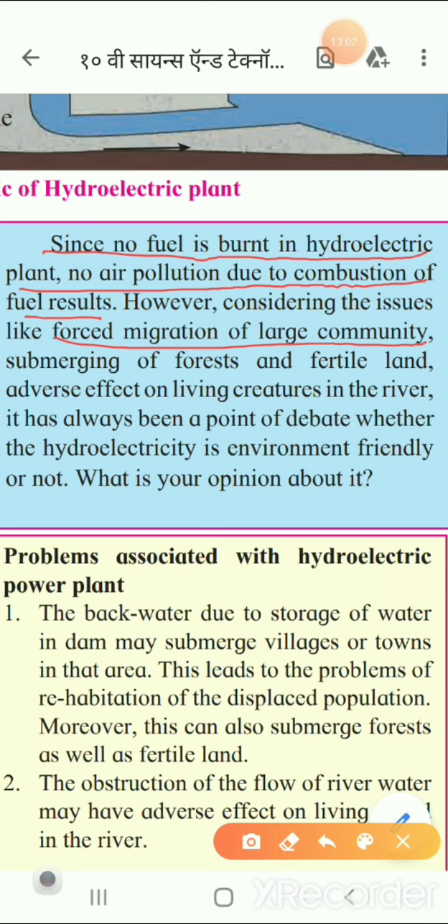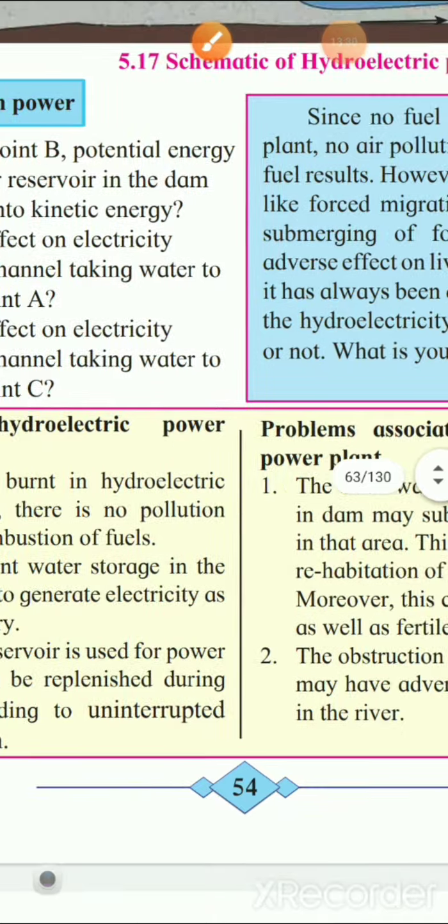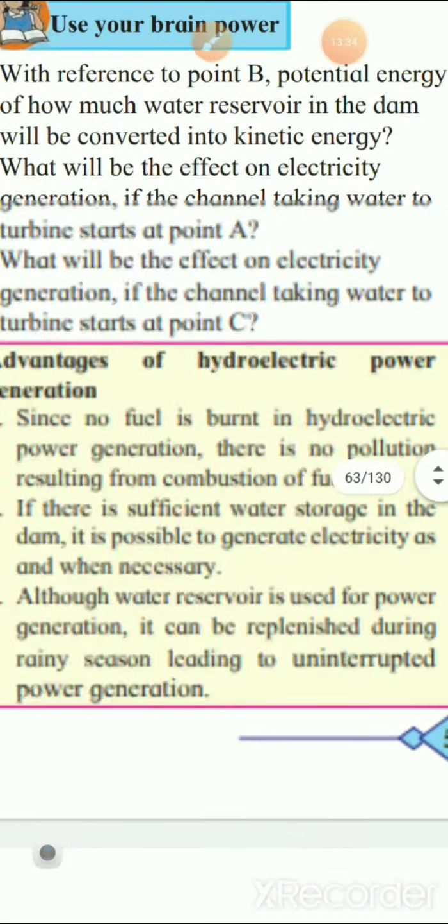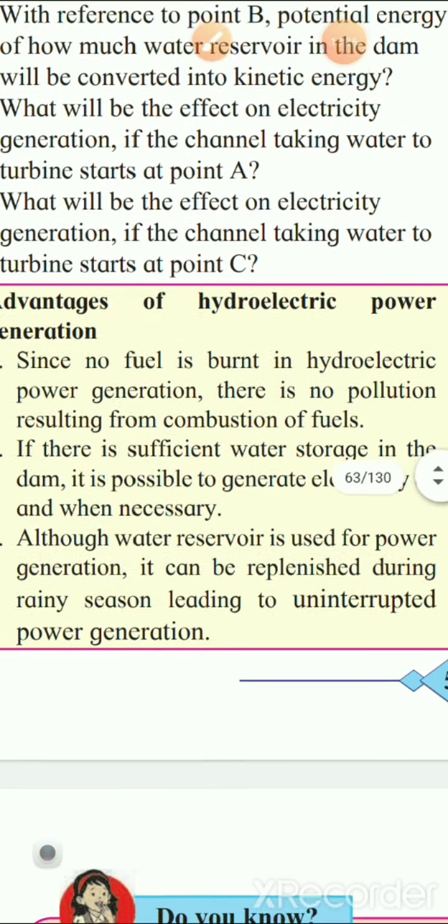Next, submerging of the forest, and then submerging of the fertile land also gets affected. Now all living creatures in the water also get problems. So this is the point of debate, whether hydroelectricity is eco-friendly or not. Now let us come to a few more points that are advantages of hydroelectric power generation.